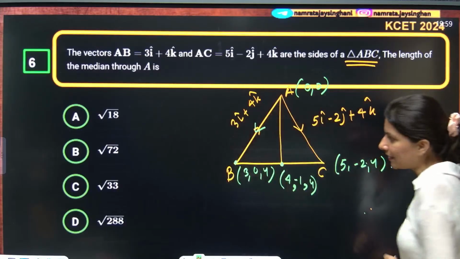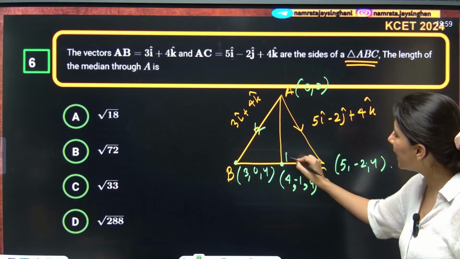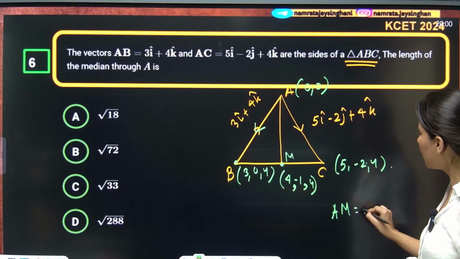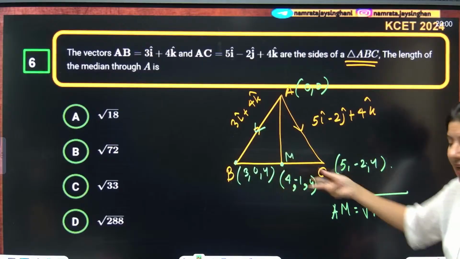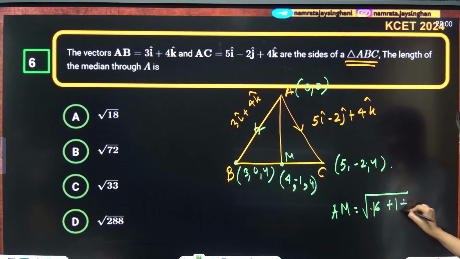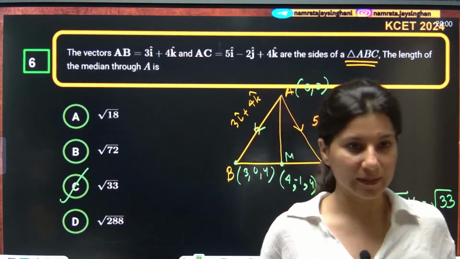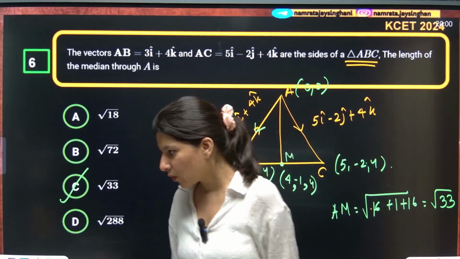Suppose this is your median AM. Length of AM will be the square root of 16 plus 1 plus 16, just calculating the distance between A and M. So this is square root of 33. Option C is absolutely correct. Got it? Everybody? Okay.